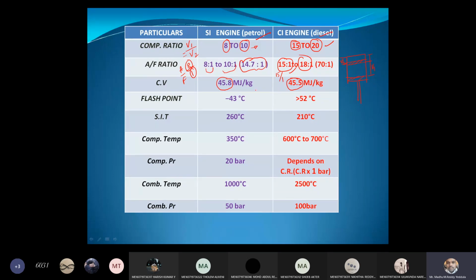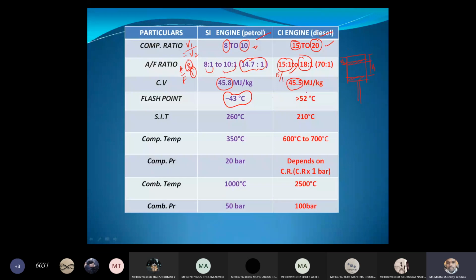And you can see a very interesting parameter, flash point. Flash point of the petrol is minus 43 degrees centigrade. Even the petrol can burn if the temperature is minus 43 degrees centigrade. What is flash point? The minimum temperature at which the fuel can give a lighter flame. The fuel vapors present give a small momentary flash. If you bring a spark nearer to that, it will give just a momentary spark, just fraction of seconds. That is called flash point.